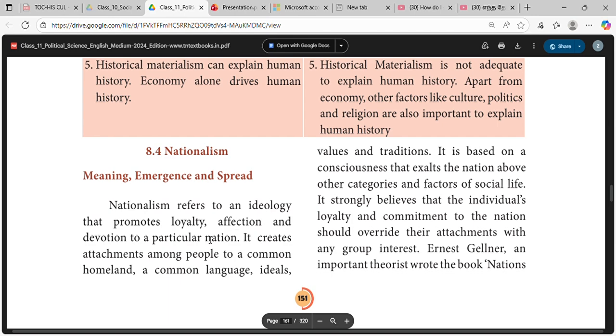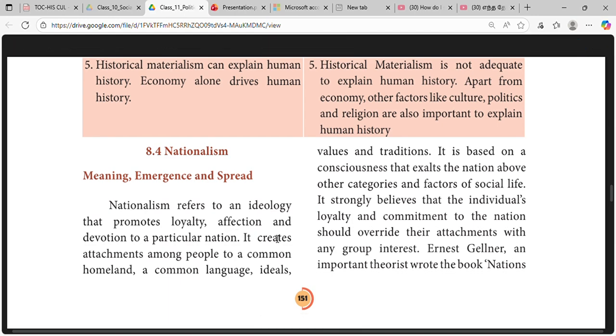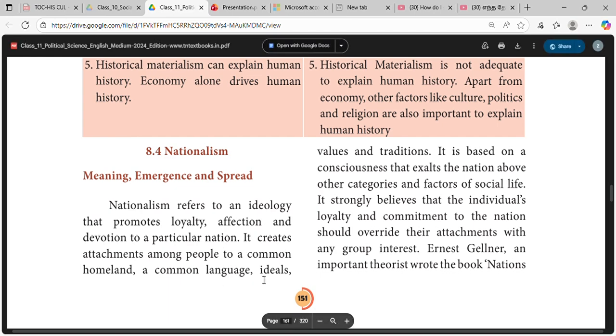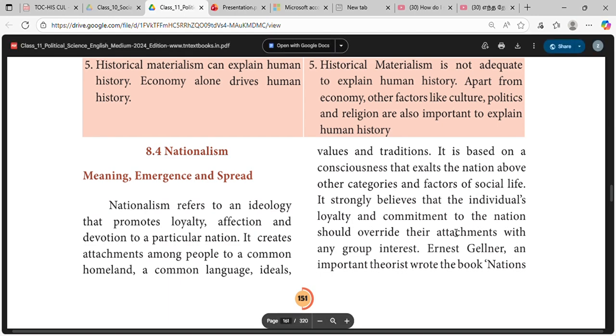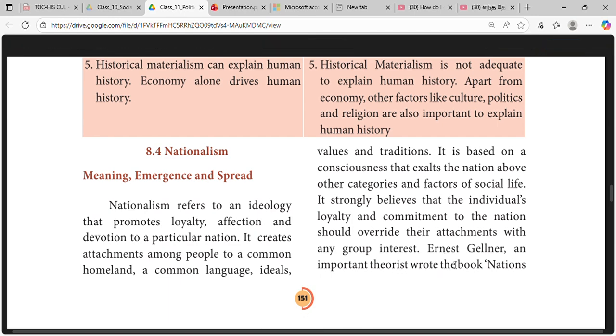Nationalism refers to an ideology that promotes loyalty, affection, and devotion to a particular nation. It creates attachments among people to a common homeland, a common language, ideals, values, and traditions. It is based on consciousness and other factors of social life. It strongly believes that individuals' loyalty and commitment to the nation override their attachments with any group of interest.